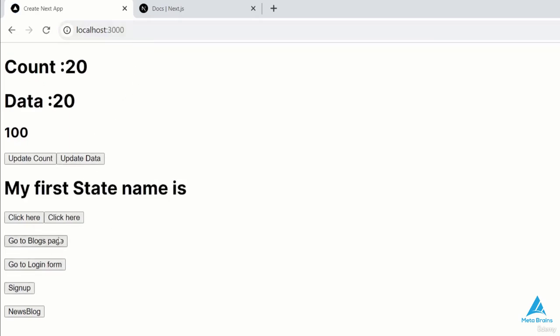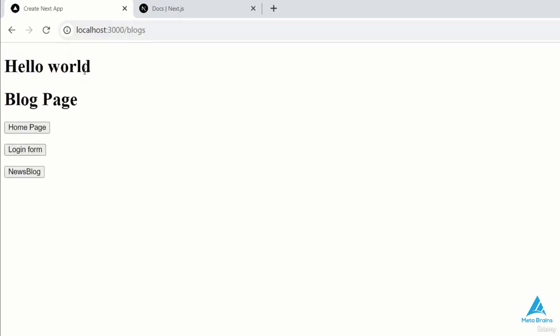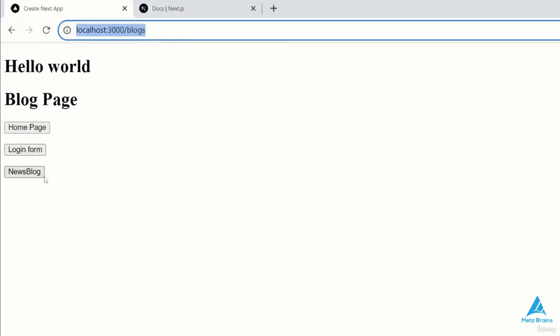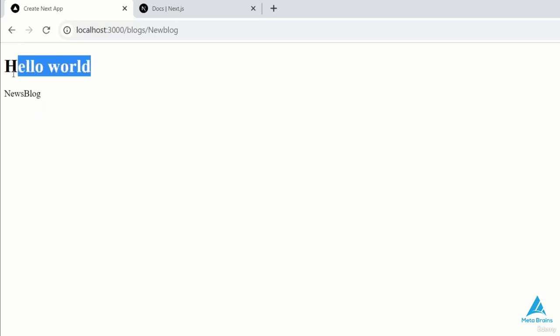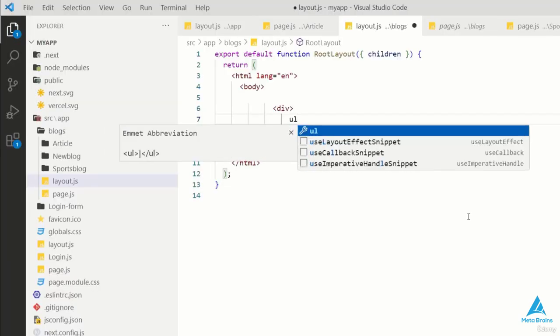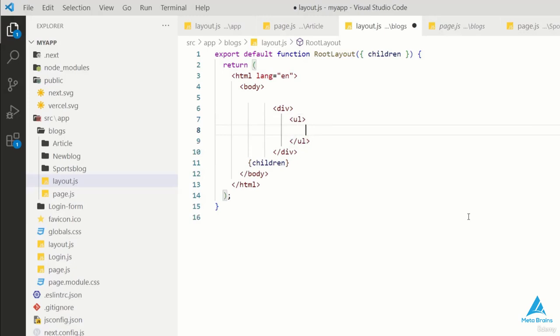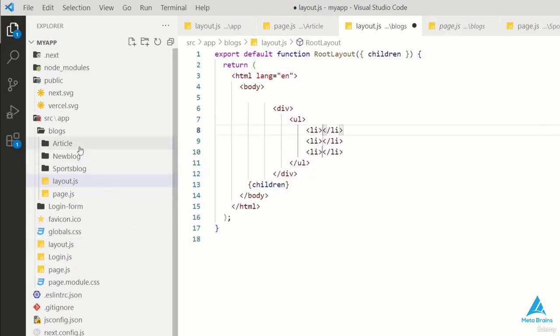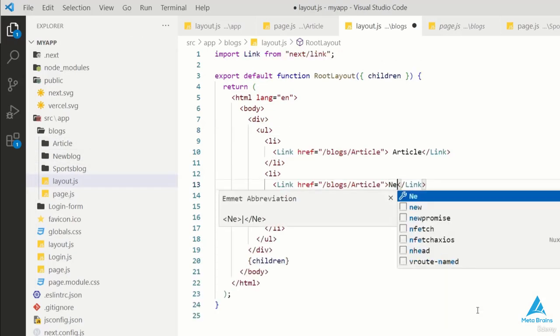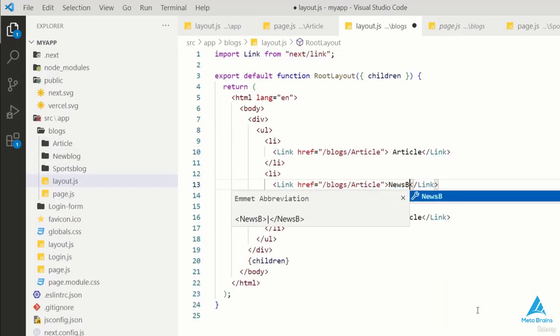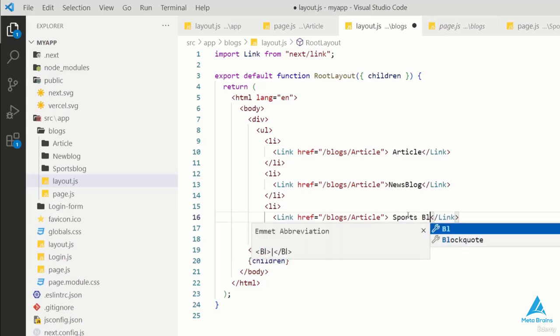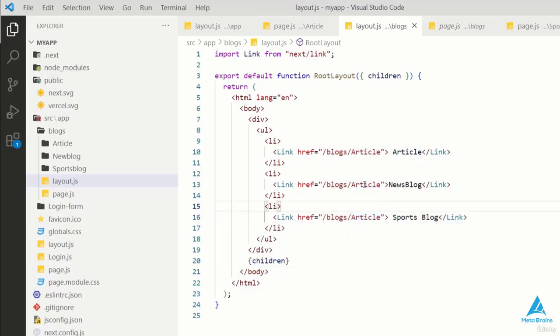Before adding the article, we need a link tag. I've already told you why link tag is used, because whenever we want to use routing through navigation, the link tag will be used. But as seen in Next.js, we use the simple router. So I'm using the link to practice both things, and I'll paste it here. So one article is done and the other one is news blog, where one of my pages is related to sports blog. Here I'll also add the routes. Okay, so here will be the news blog and here will be the sports blog now.